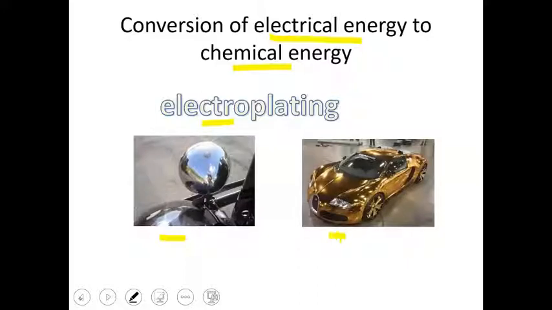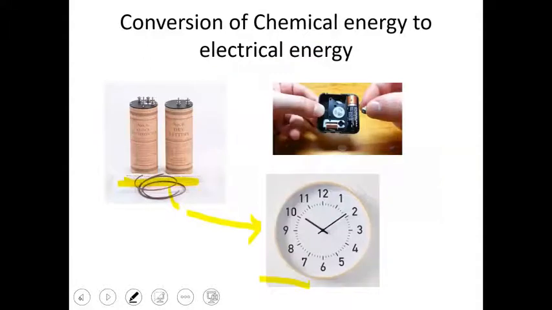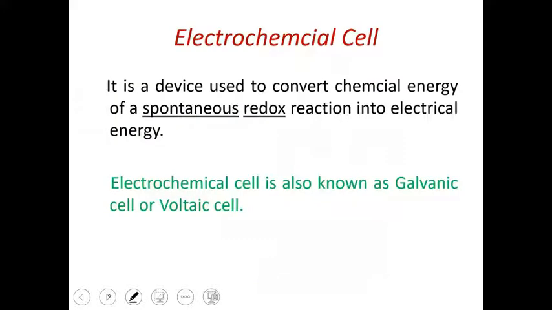We will study first this type of conversion in detail, that is, which cell is used for this type of conversion, which chemical principles are involved, how actually the conversion takes place. Electrochemical cell. We have seen that chemical energy can be converted into electrical, no doubt, but for that conversion we need a device, we need some apparatus. That apparatus is known as an electrochemical cell, the cell which converts chemical energy into electrical energy.